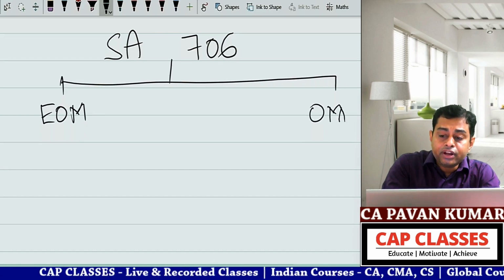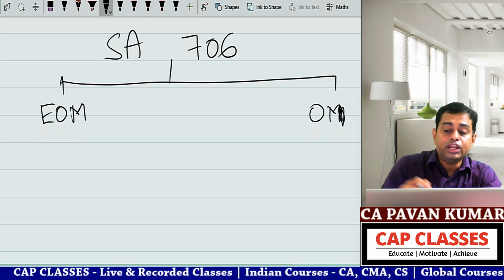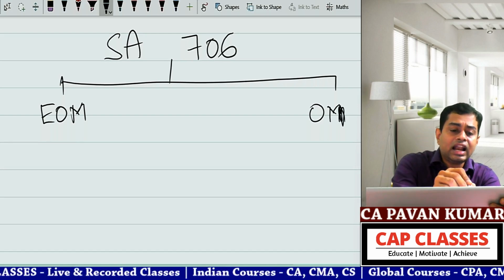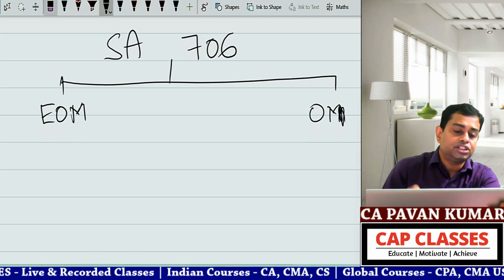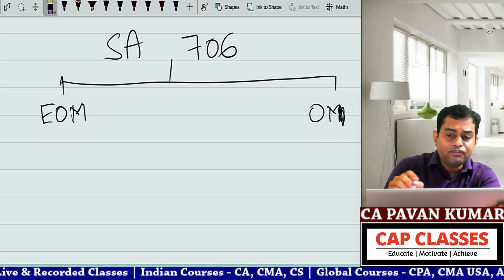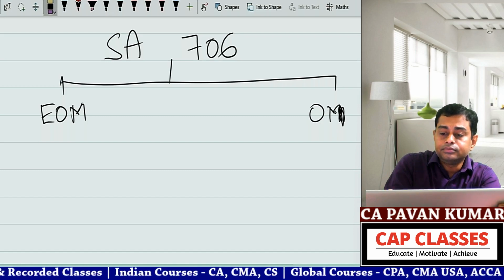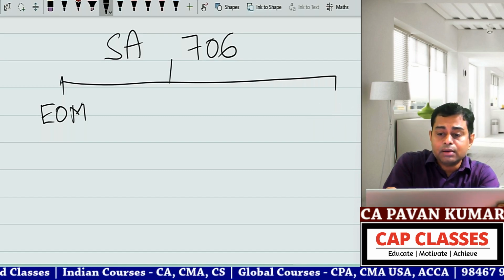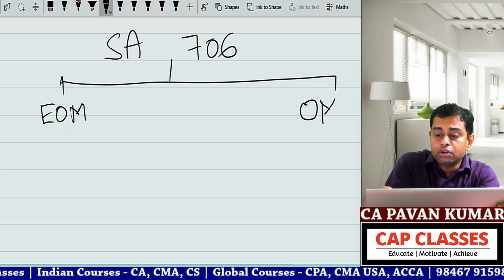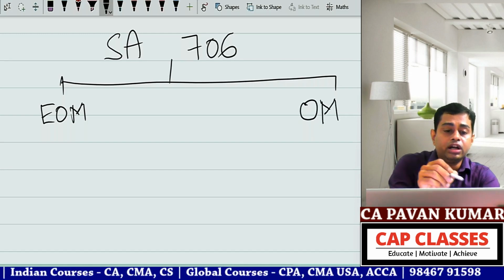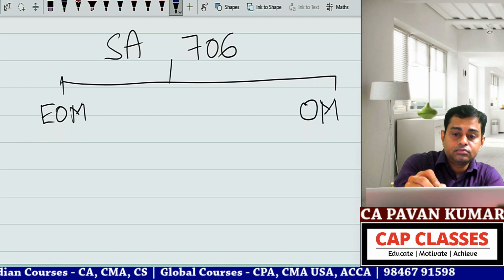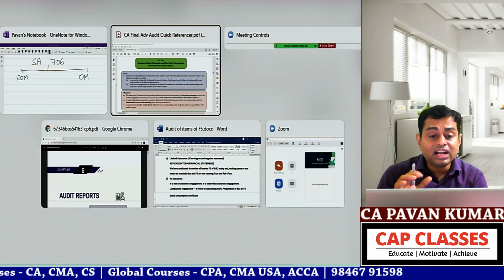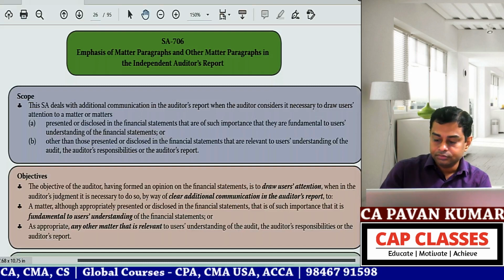I prefer you not use this kind of EOM, OM. You have to write everything in full. Only for classroom discussion are we using this language. Normally you are not supposed to use these words. In the exam also you need to write it completely: emphasis of matter paragraph, other matter paragraph. Okay, now let us try to develop a chart.